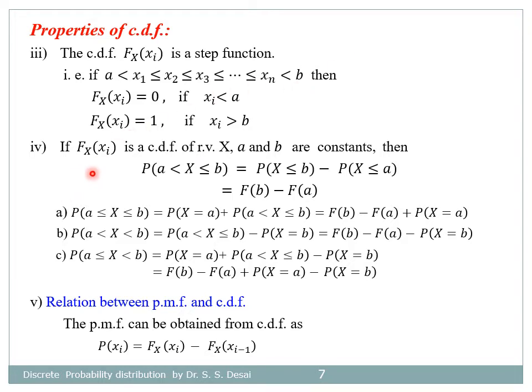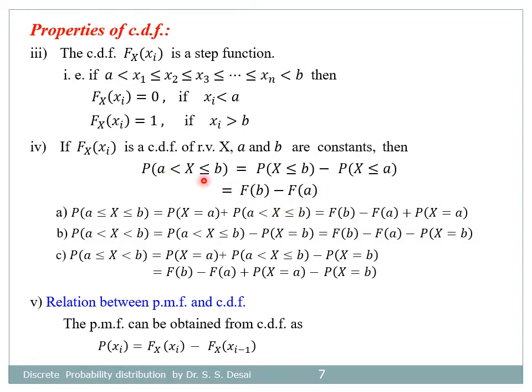Next property: if F of x is the CDF of random variable x, and a and b are constants, then the probability that a is less than x less than or equal to b is given by the probability that x is less than or equal to b minus the probability that x is less than or equal to a. And from the concept of CDF, this is F of b minus F of a.